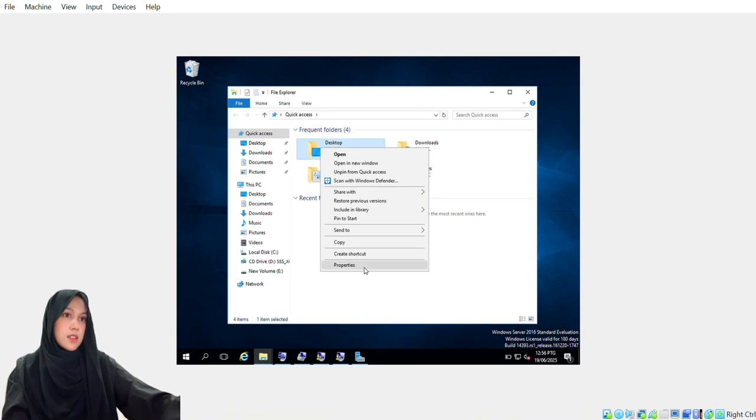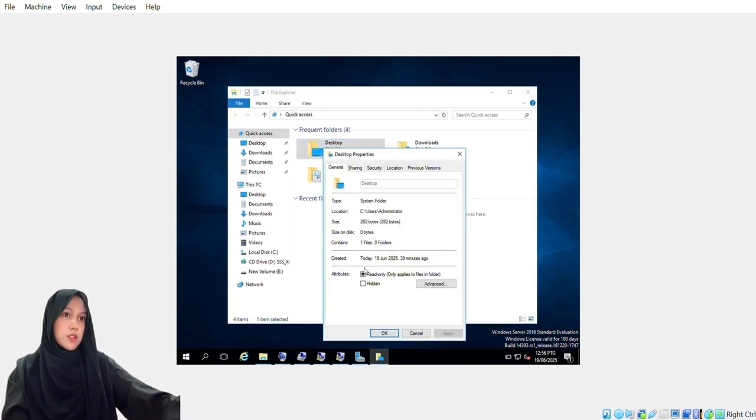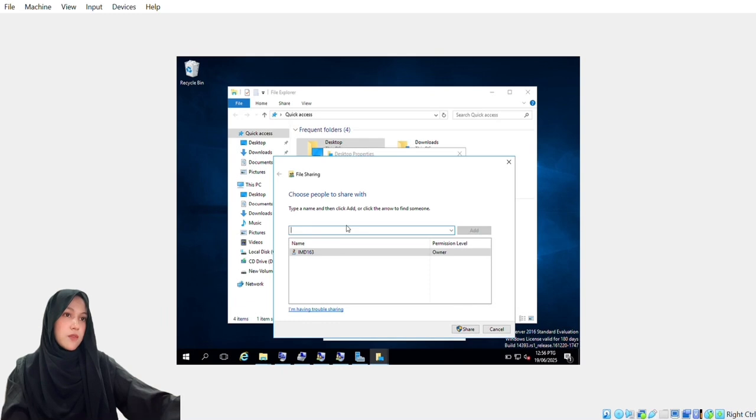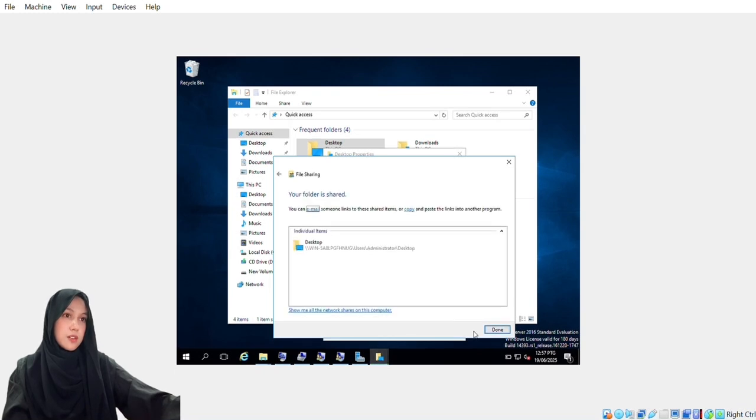After that, click on the Sharing part on the top and click the box Share. It will pop the page for file sharing, and here you can share your file to whoever you want just by clicking the file and then click the button Share.